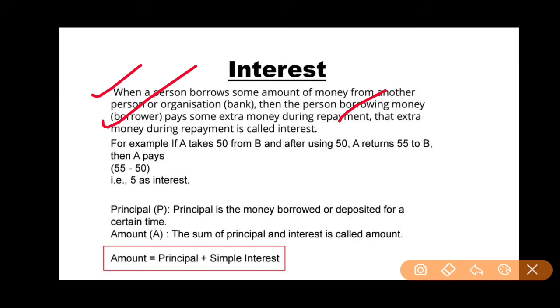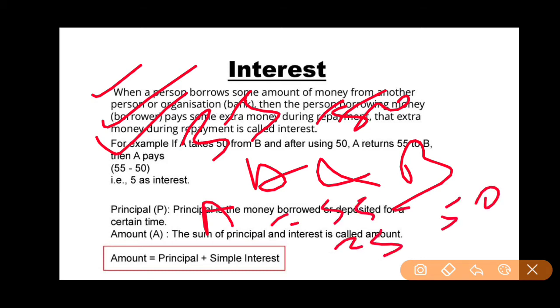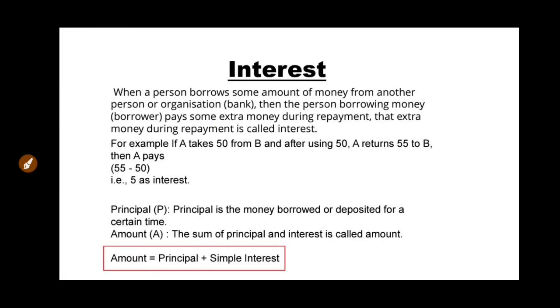For an example you can take the same example of A and B. A took 50 rupees from B and A returns 55 rupees to B. At that time A pays 55 minus 50, which is equal to 5 rupees, as interest. Here it does not mean the percentage of interest; it is all about 5 rupees as interest.